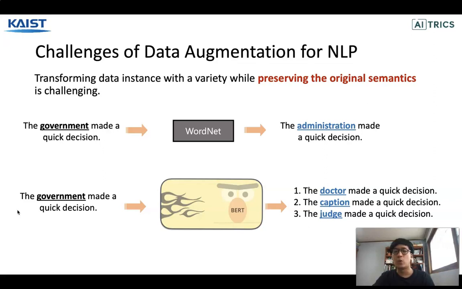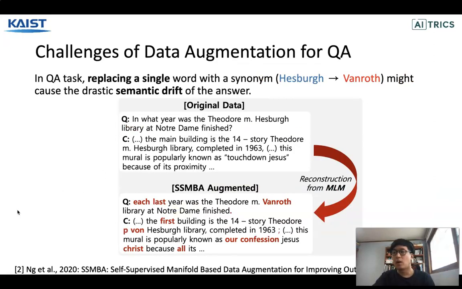Recently, Ng et al. proposed a new data augmentation method with a masked language model, where we mask some of the words and reconstruct the masked ones with pre-trained language models such as BERT. We can sample diverse examples, but it may change the semantics of the original sentence. While such a change in semantics may not be a serious problem for certain tasks, it could be critical for a question answering task since it is sensitive to the semantics of inputs. For instance, replacing a single word with a synonym might cause a drastic semantic drift of the answer.